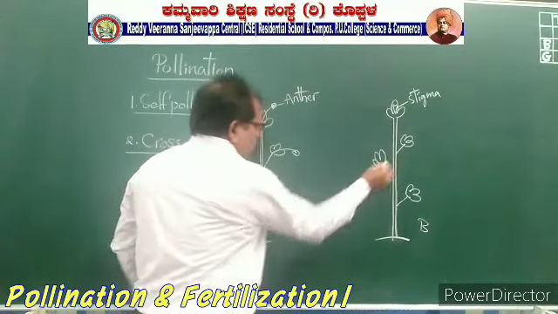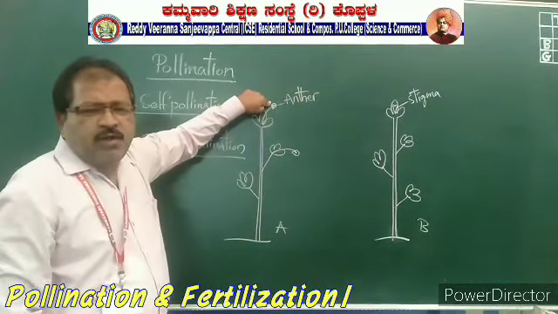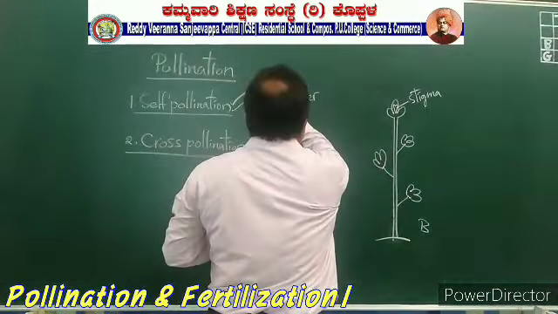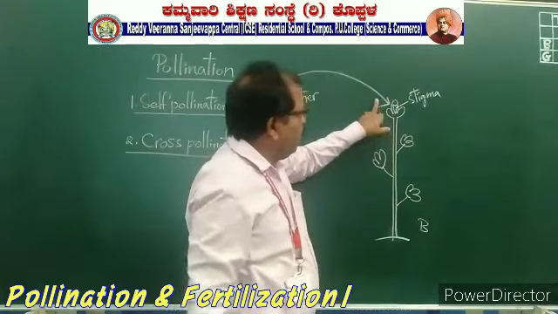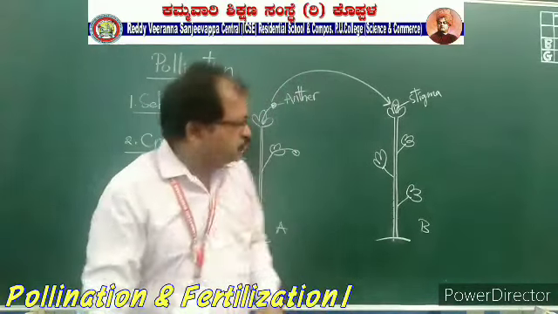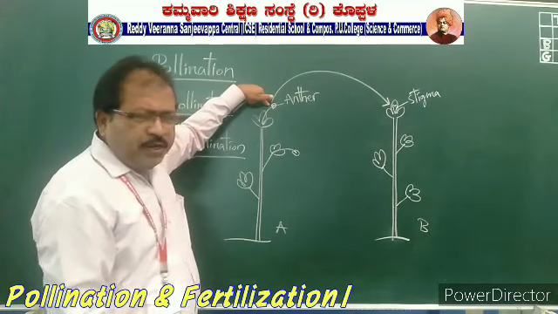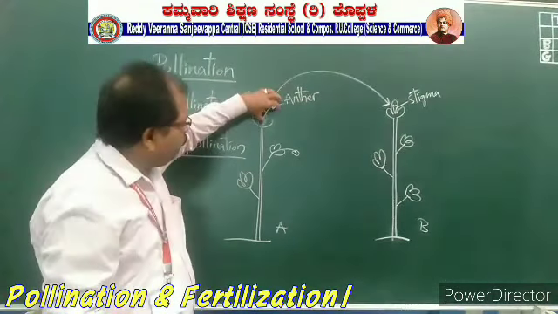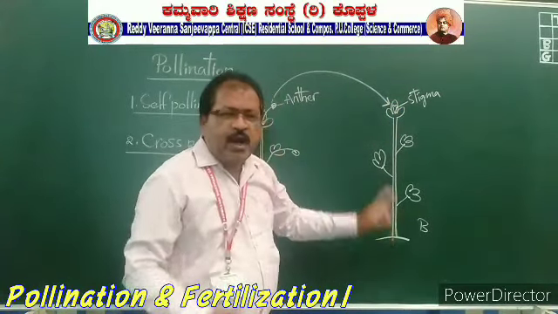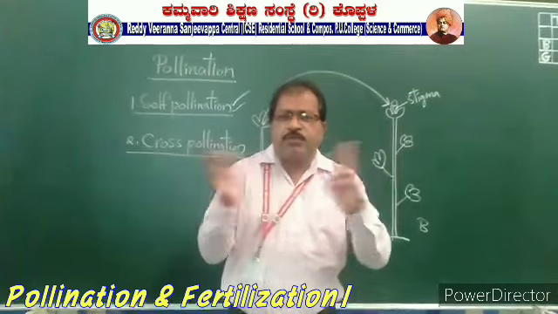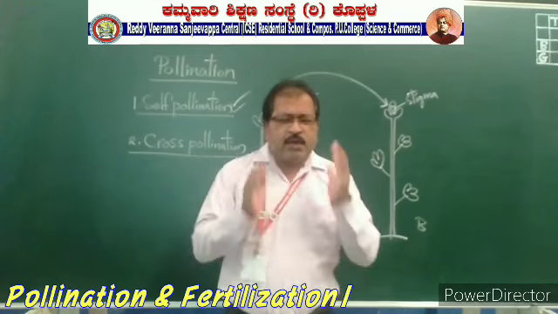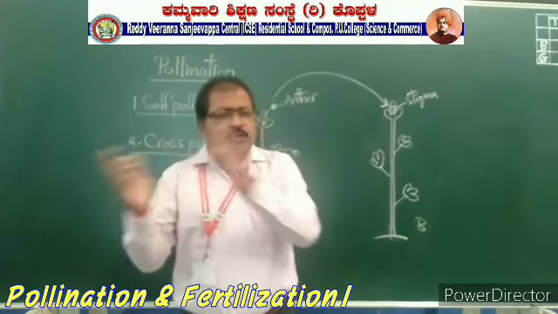See here, transferring the pollen grains from the anther of one flower to the stigma of another flower of another plant of the same kind. Once again, don't be confused. The transferring of pollen grains from the anther of one flower to the stigma of another flower of another plant of the same kind. The plant should be the same species or same type, but the pollination will occur between the two plants.